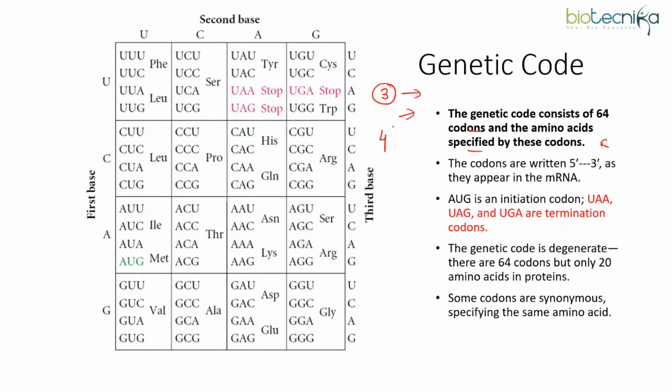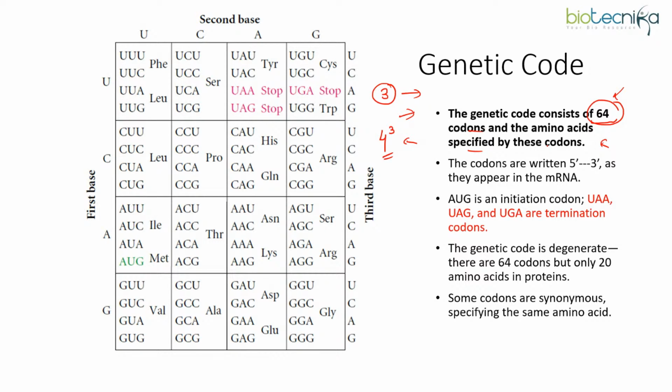So by applying the permutations, you will get 64 codons. This is where we are getting 64 as the total number of codons possible. But if you have realized, we have only 20 amino acids and 64 codons, so that means we have more information in the genetic code as compared to the amino acids being specified. That property is known as degeneracy, where more than one codon codes for an amino acid.